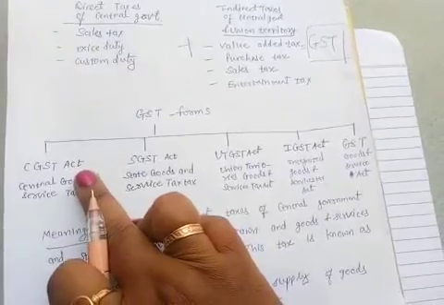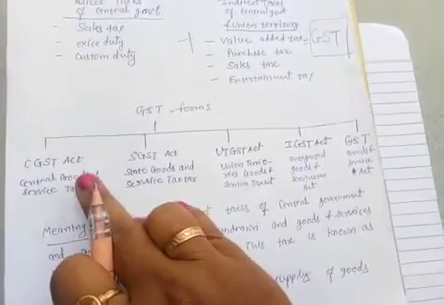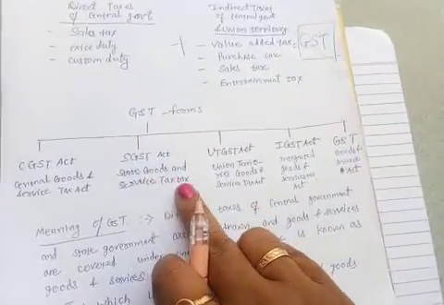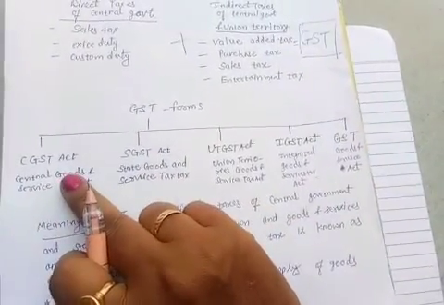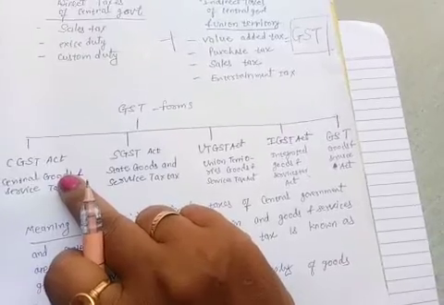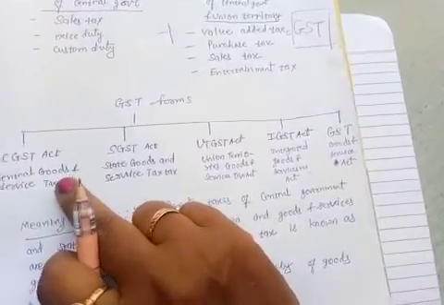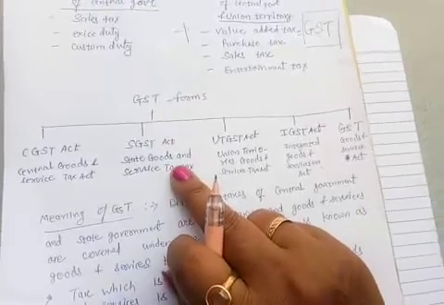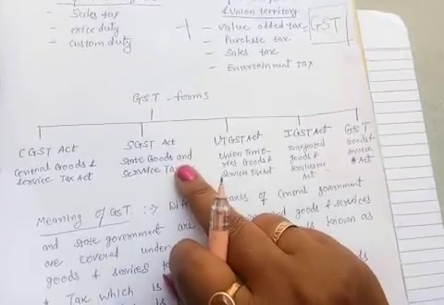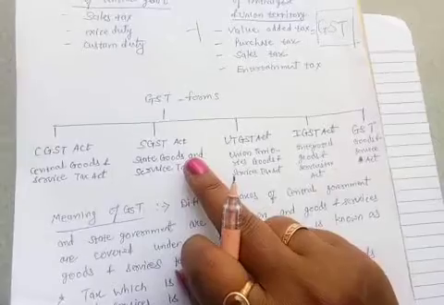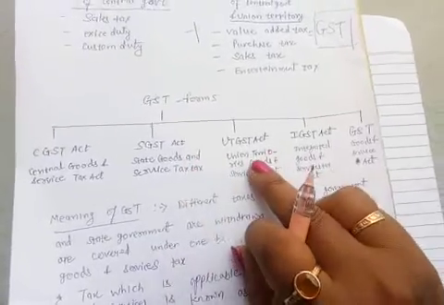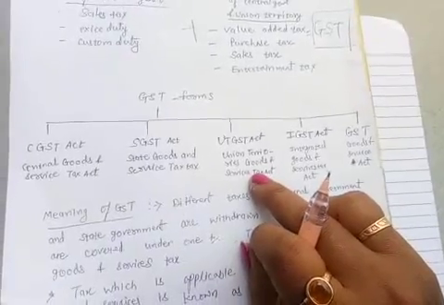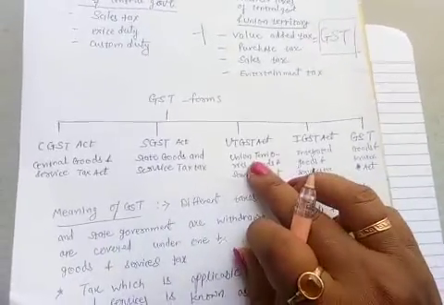First one, that is CGST. What is CGST? That's Central Goods and Service Tax. SGST, State Goods and Service Tax. See, central means we have to pay to the government, right? भारत सरकार को हमें ये देना है. This is the state government, central GST. मीन्स हम गुजरात में रहते हैं तो गुजरात का GST हमें एप्लीकेबल लगेगा. Union Territory GST. If we are living in a Union Territory, then we have to pay this.